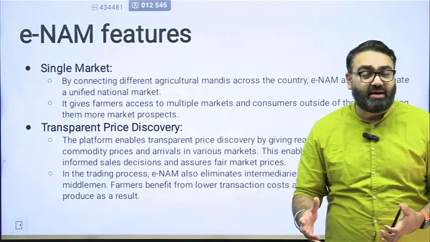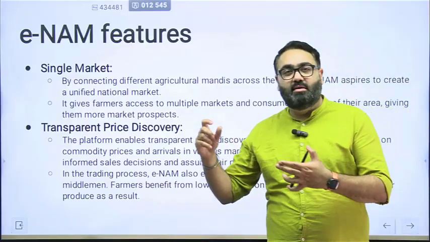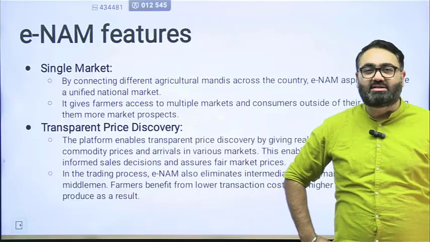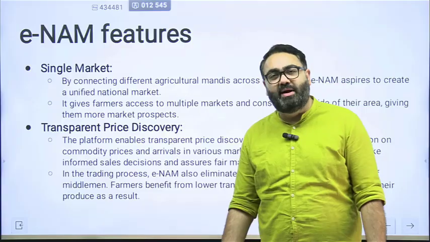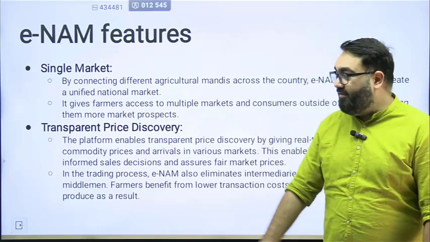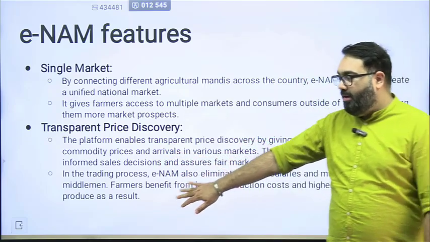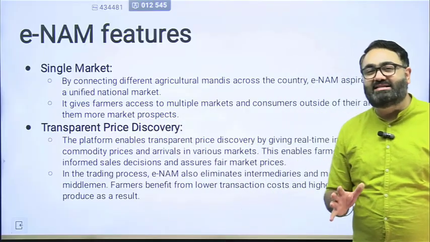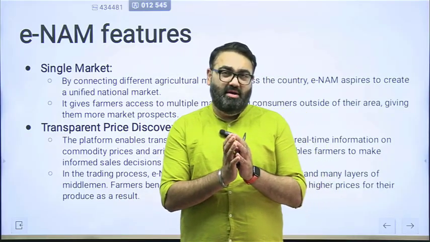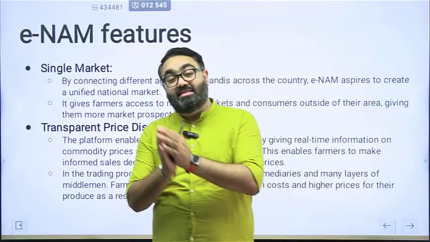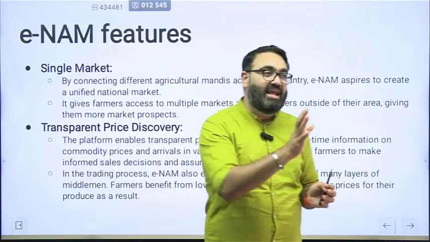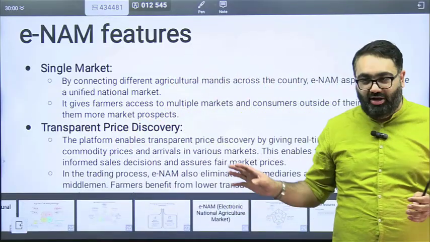And when it's a free market, that is when you have the correct discovery of your price. The correct price can only be discovered if it's a free market and people are ready to bid as per what they think the real price should be. Apart from that, it's much more transparent, because in the mandis, increasingly, when farmers were selling, it was becoming a kind of cartel, where very few people who had taken the license to be buyers in the mandi were forcing the farmers to sell at a price that they would want, even if the farmers did not like it.